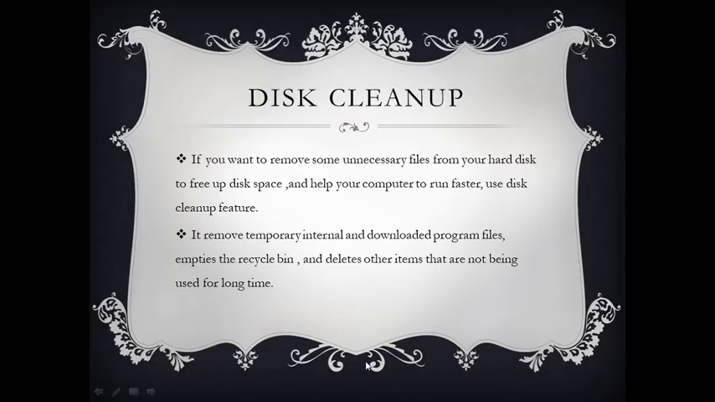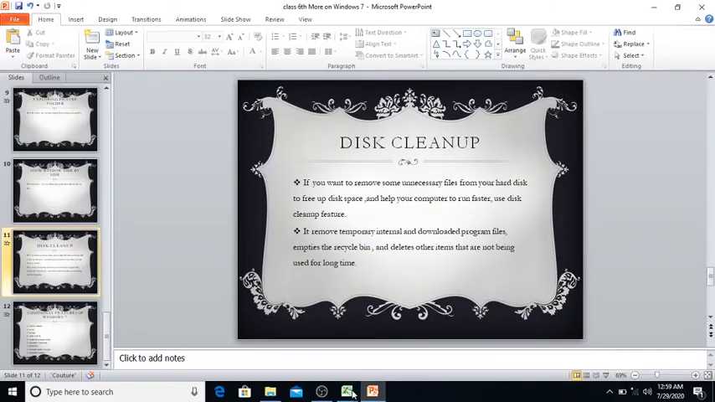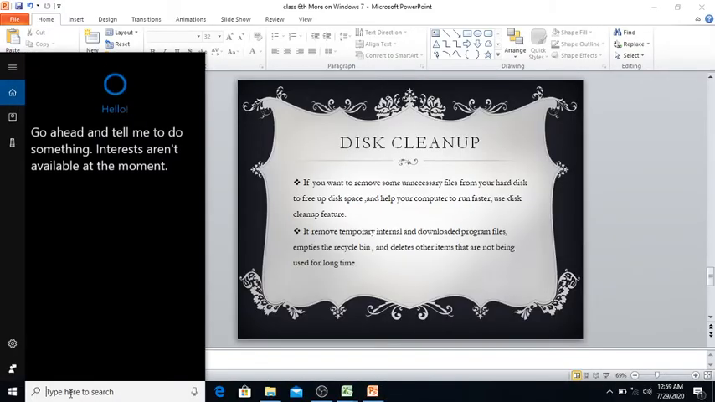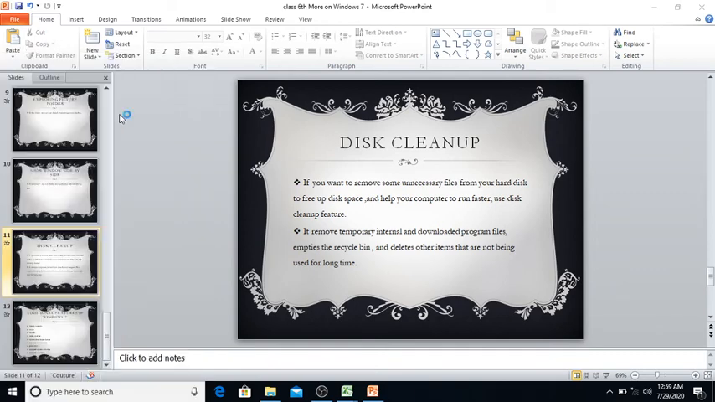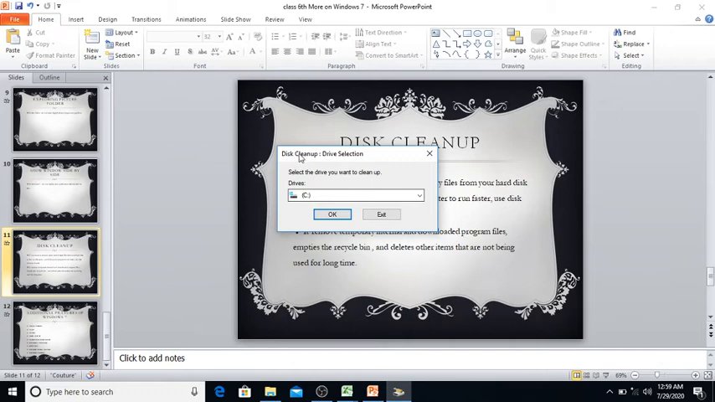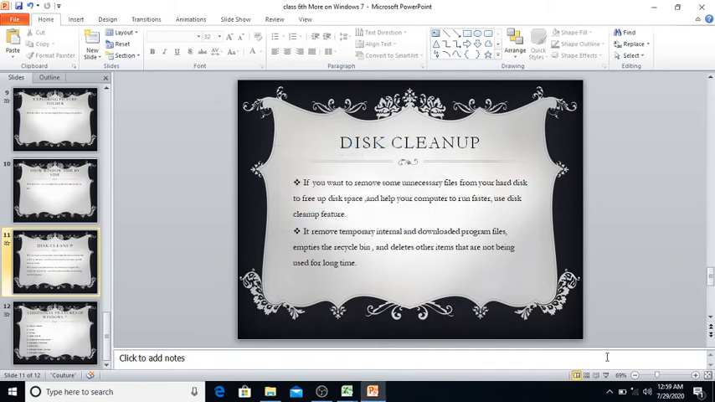Now how to start a disk cleanup? For that you just have to write here disk cleanup. See, the program will start. Click or select that program. You will get this dialog box. Select the drive which you want to clean and click on OK. I'm not doing it because right now I don't want to run this disk cleanup in my system. Okay, so I'm just closing it. Now next we will see